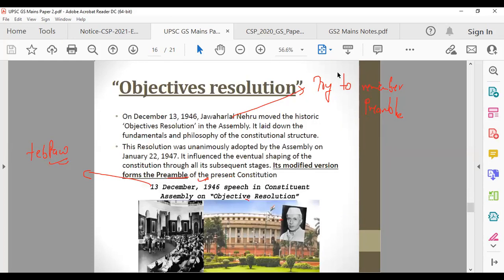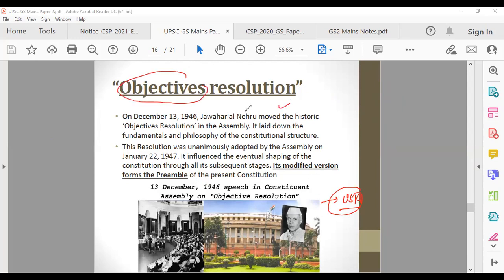So the objective resolution, I've already told you that there are 2 bases of the preamble. One, the USA's constitution has inspired it. The second was that we created our own objective resolution. Objective means these are the aims, and these are the fundamentals which will be guiding our constitution. And its modified version became the preamble. So do remember this part as well.